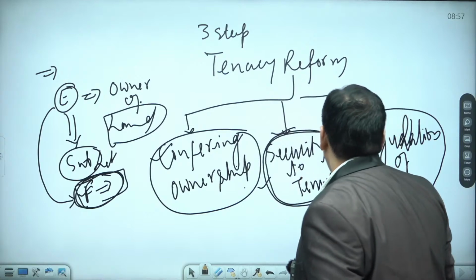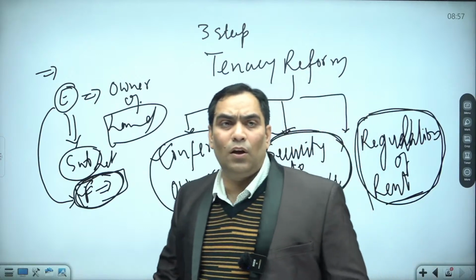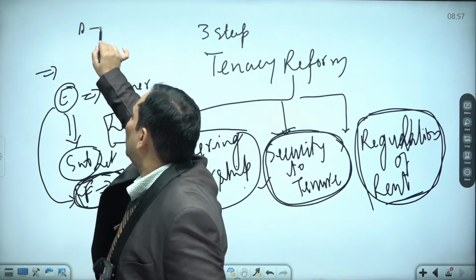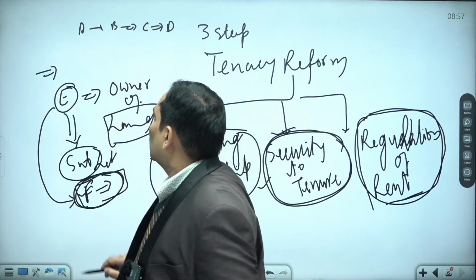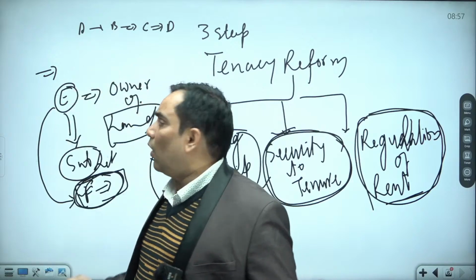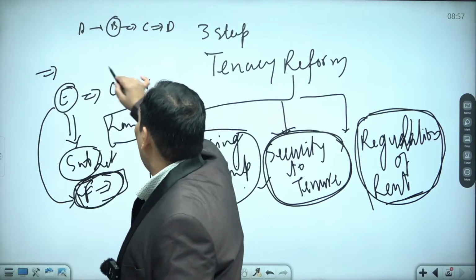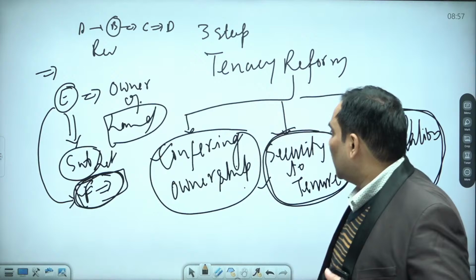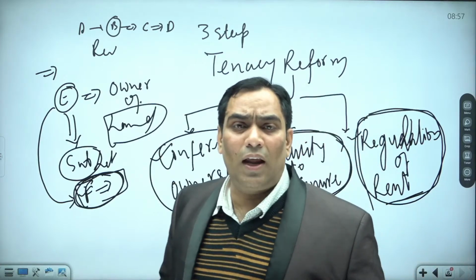And not only this, there was also the regularization of rent. What is the meaning of regularization of rent? Earlier, A was subletting to B, B was subletting to C, C was subletting to D. There was no regularization of rent, and in order to increase their profit margin, they were increasing the revenue collection. That's why under the tenancy reform, the government came with the provision that there should be regularization of rent.